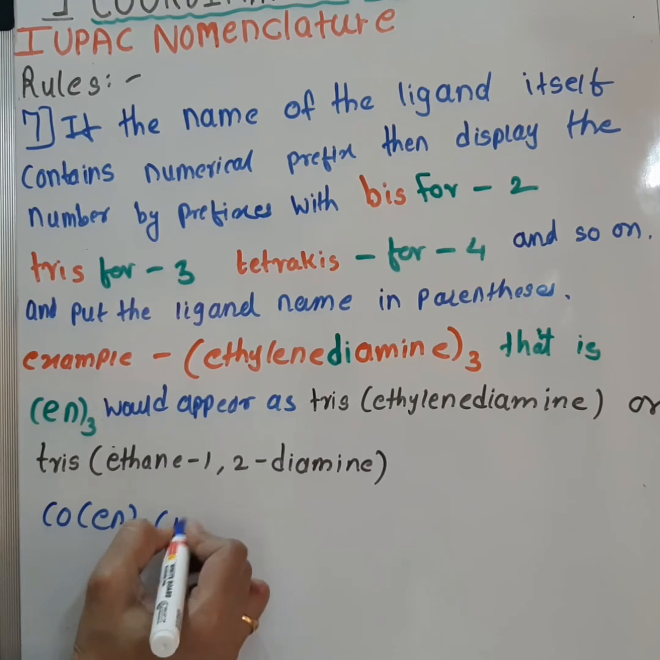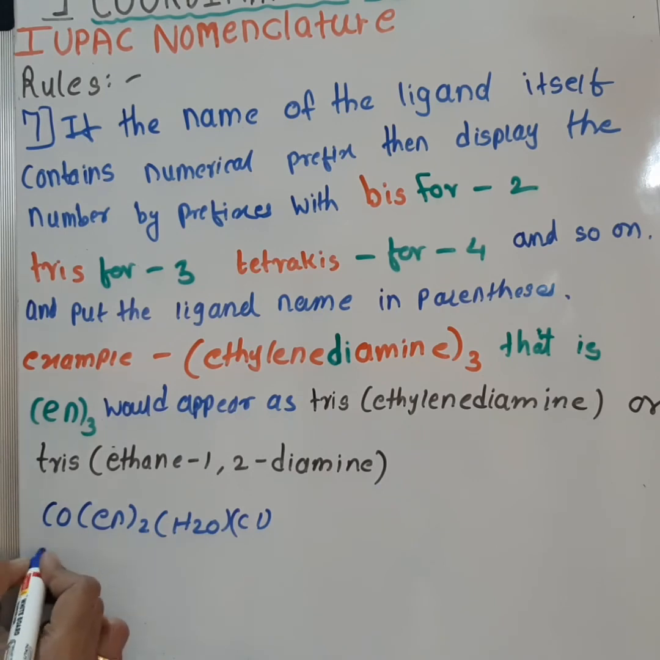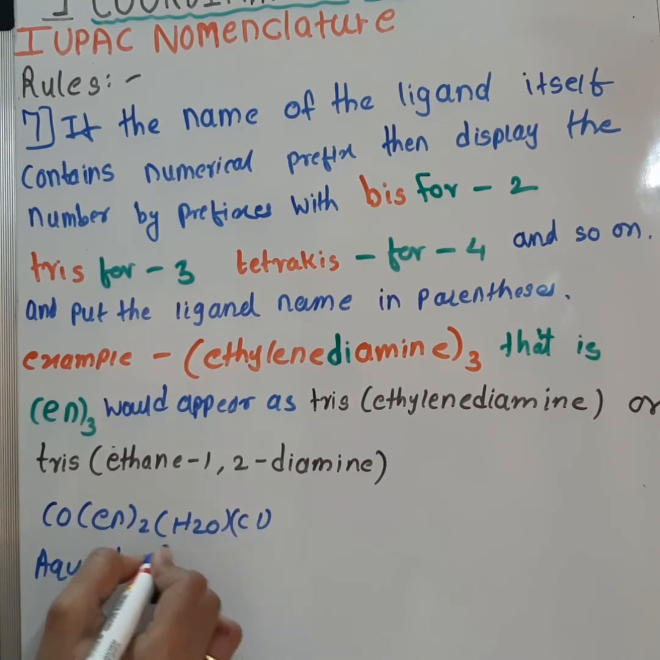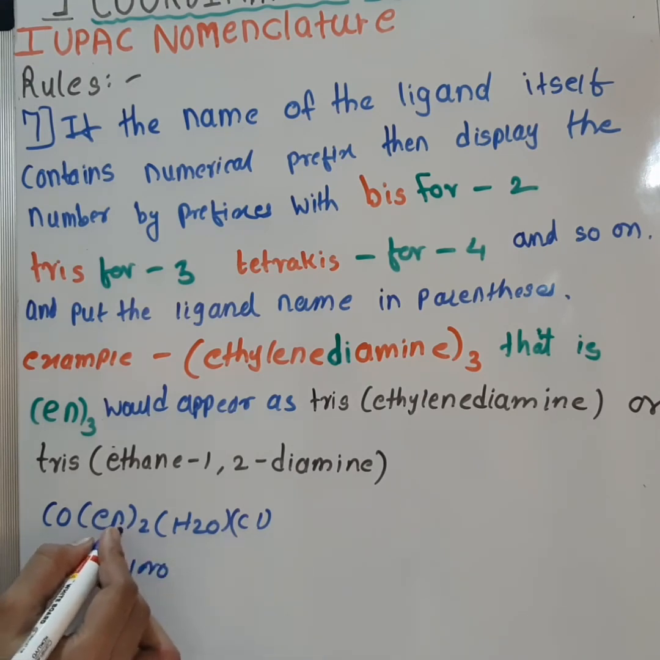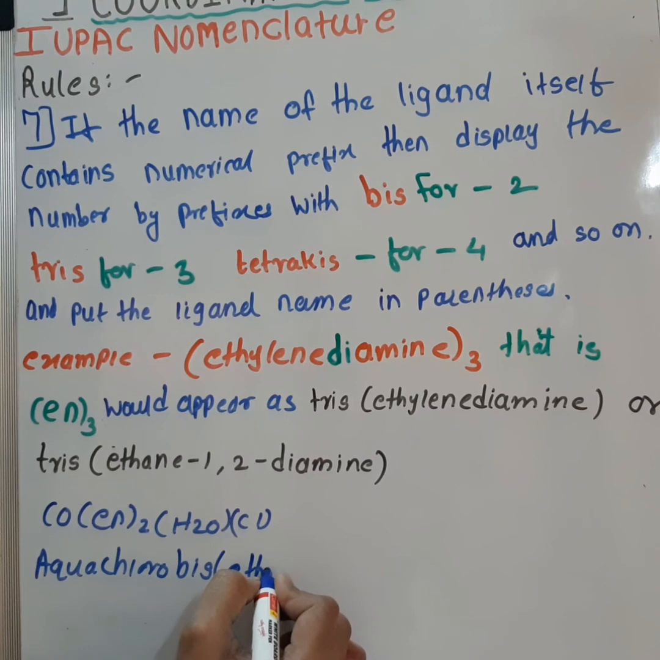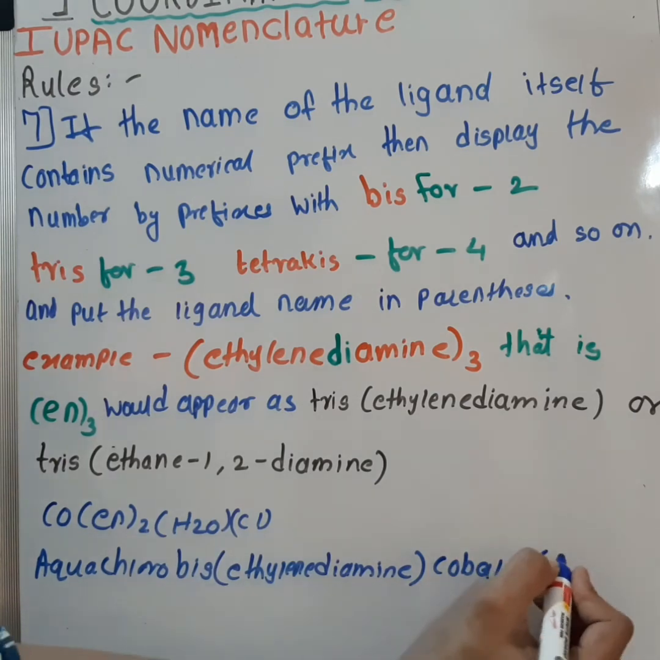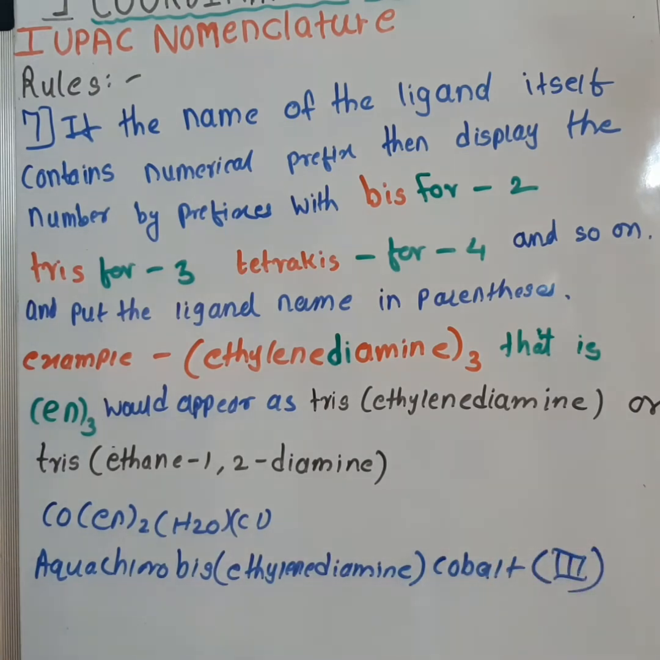For example, let's take another example. [Co(en)2(H2O)Cl]. So the name of this compound will be aqua chloro bis for 2 ethylenediamine molecules, bis(ethylenediamine) cobalt, and the oxidation state of cobalt is 3. So this is the 7th rule. Now let's see another rule.